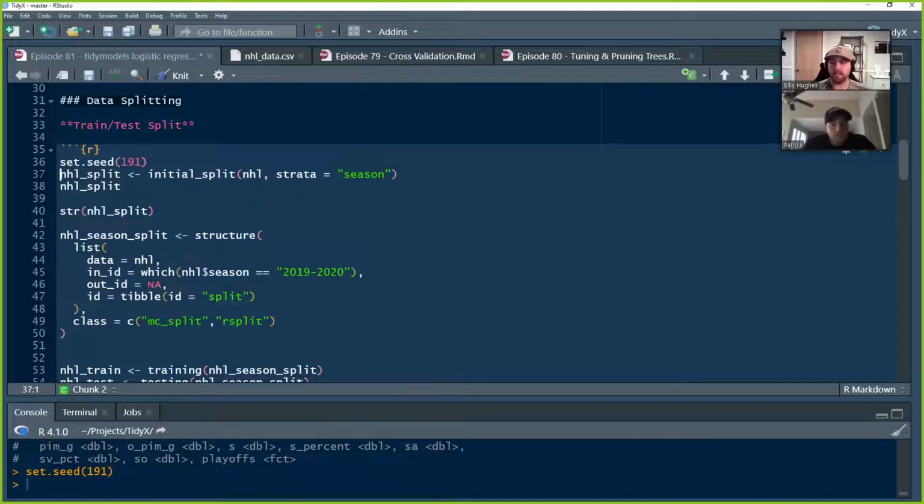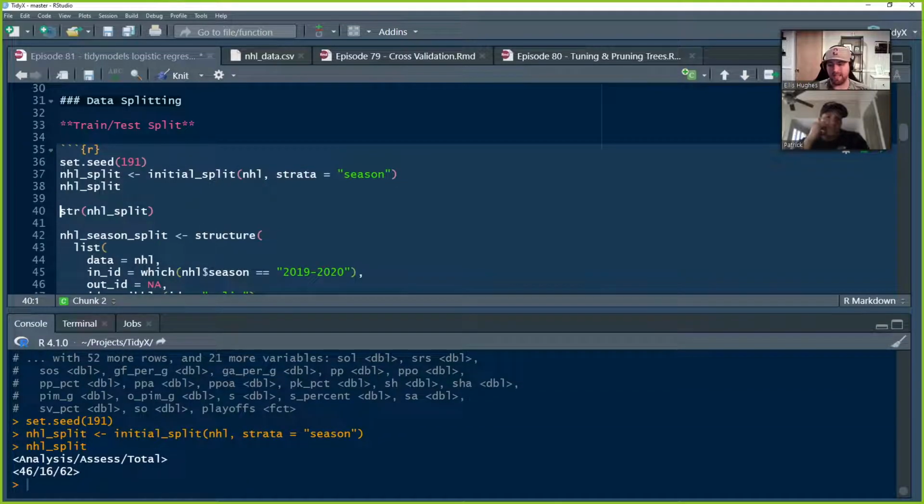All right, so now we're going to set our seed here because we want to do a split, and it does it randomly normally, so we want to make sure that it's going to do it consistently. We're going to use the function initial split. We're going to put in our NHL data, and then we're going to try to stratify by season. So we're going to run this and take a quick look. What we want to do with this model is take 2019 and apply it to 2020.